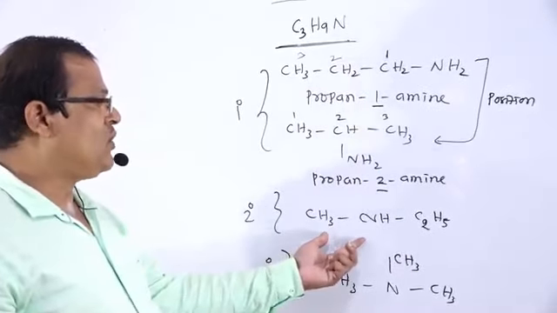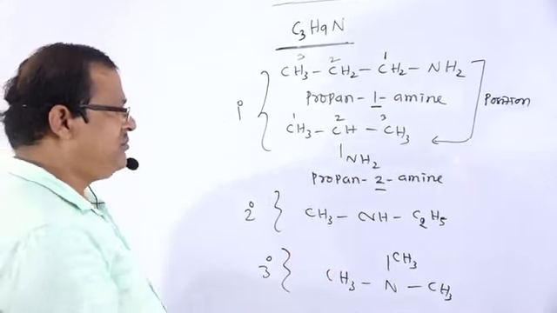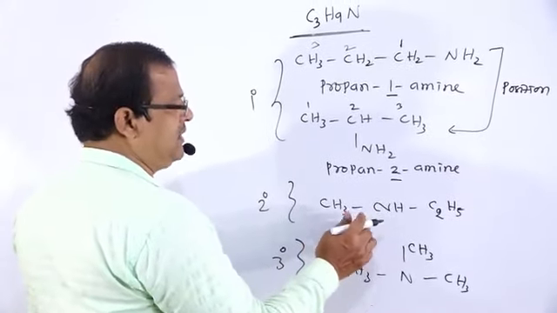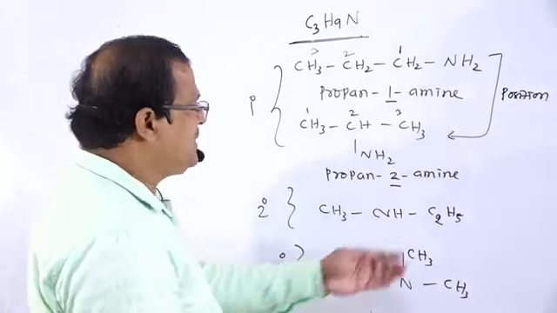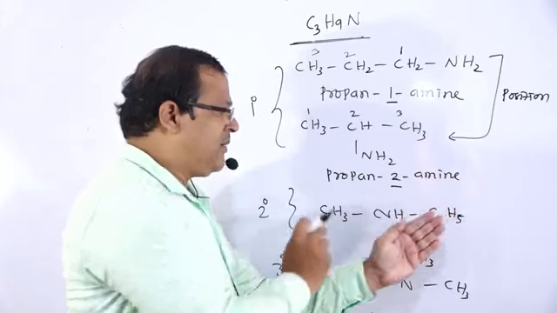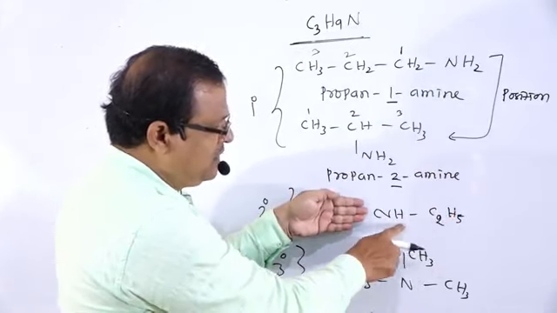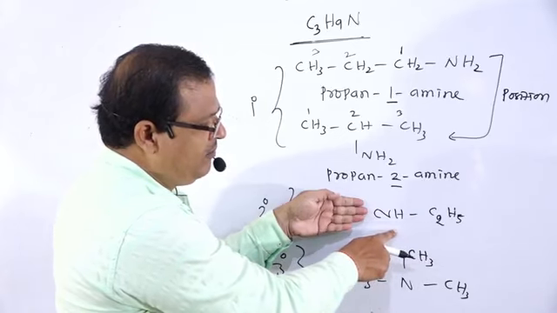Then how to name these two compounds? If this group is not there, then it is methanamine. If this group is not there, C2H5NH2, then it is ethanamine.